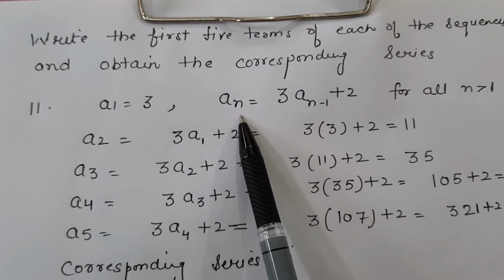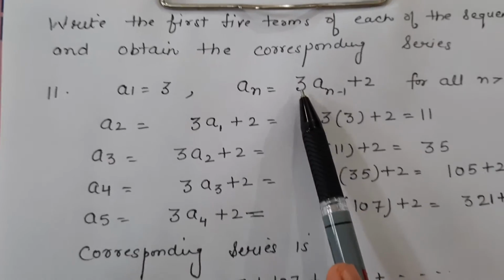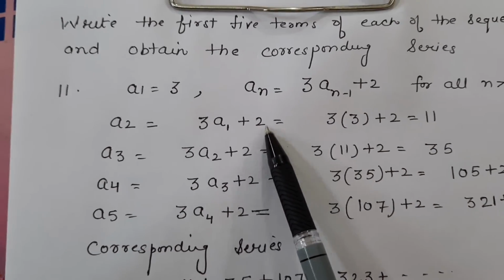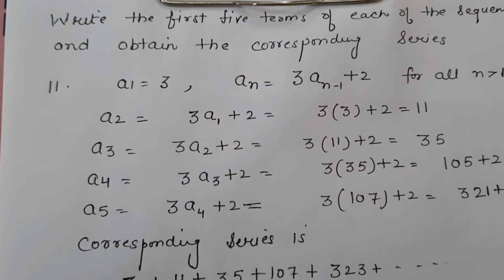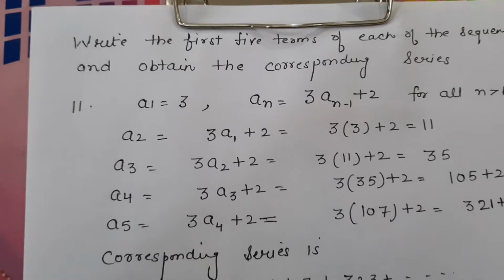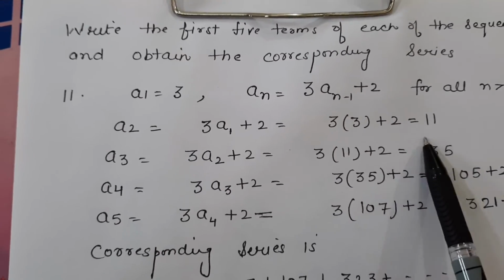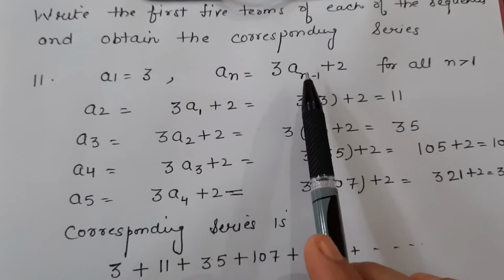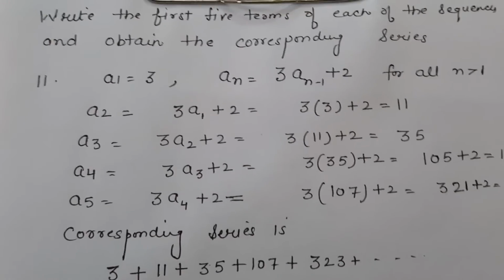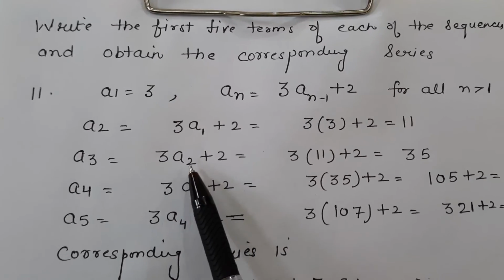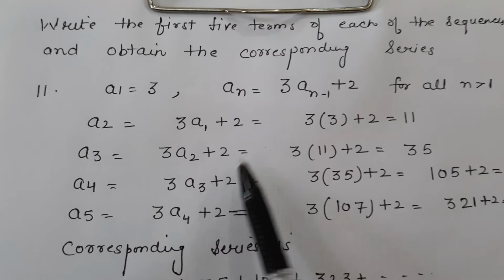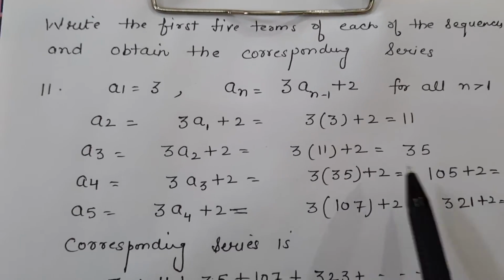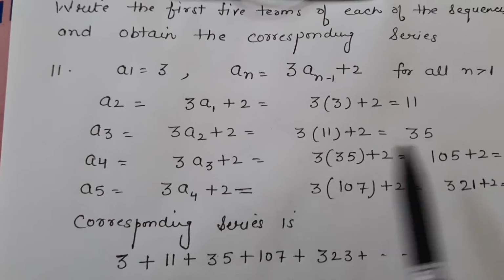So if I put n = 2, a2 is 3 times a1 plus 2. Now we know that a1 is given to be 3. So this is 3 into 3 plus 2. 9 plus 2. Answer is 11. a3. Again put n = 3 here. 3 times a2 plus 2. Now put the value of a2. This is 11. 3 into 11, 33 plus 2. So answer will be 35.